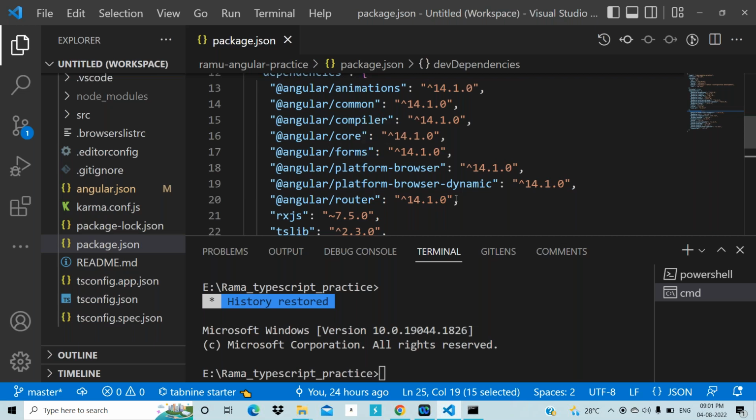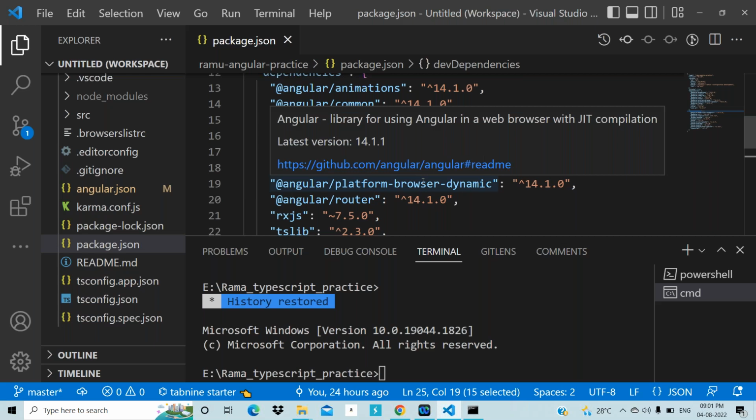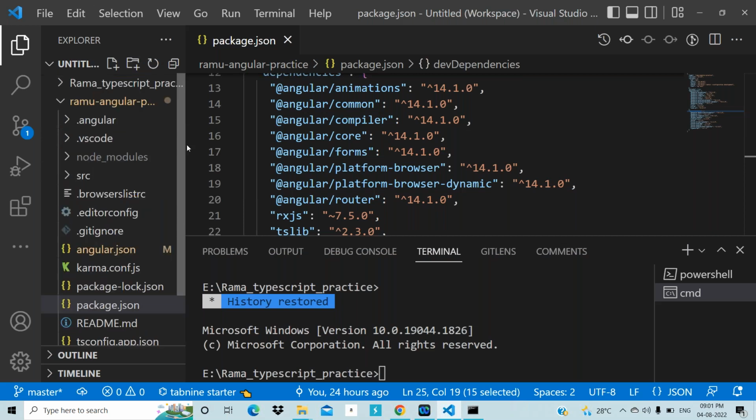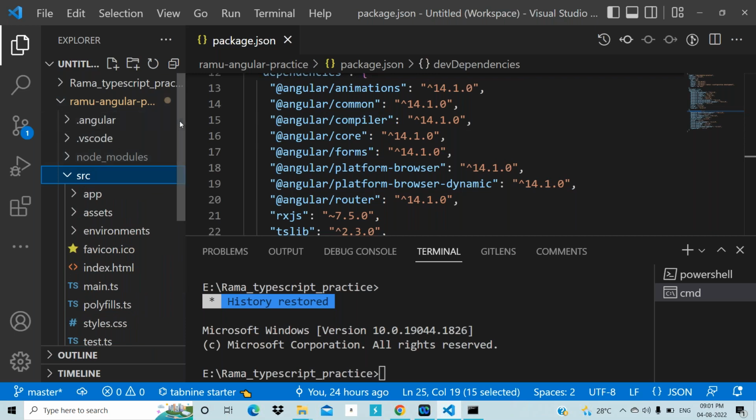Understanding my point? Respond kindly, everybody. Yes, sir. So in the package.json, you can find all the packages information. Now we need to go to the src folder. What is that? The src folder. Here you can find assets, index.html, main.ts, these things.